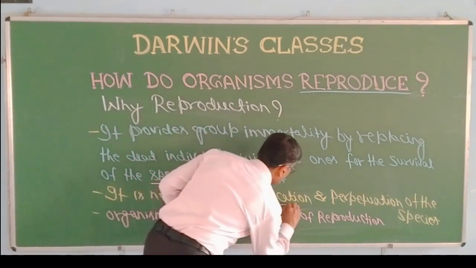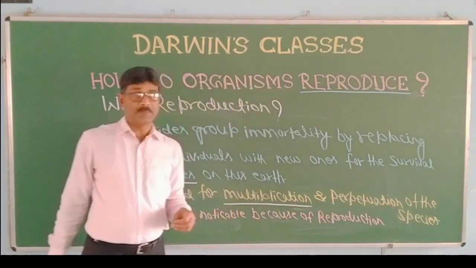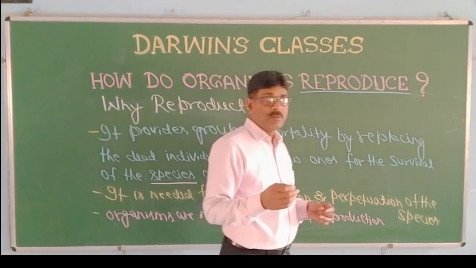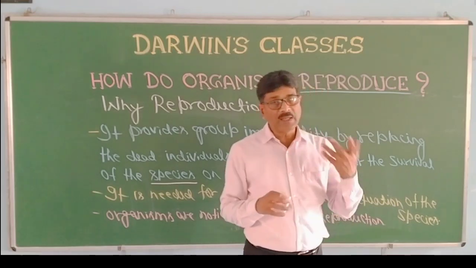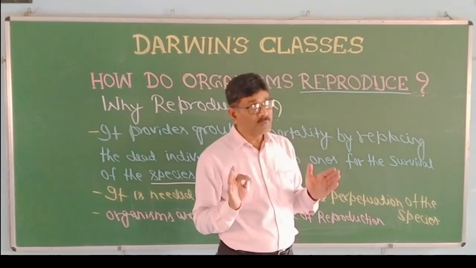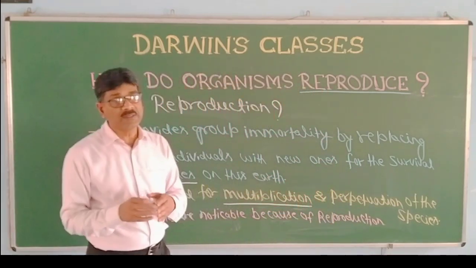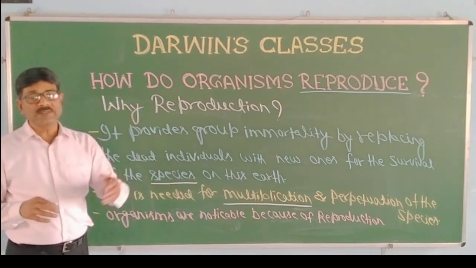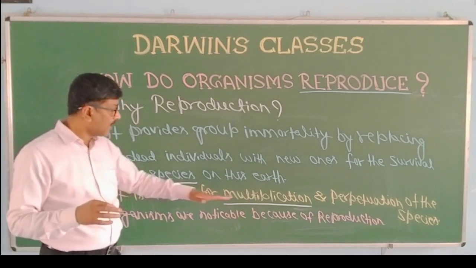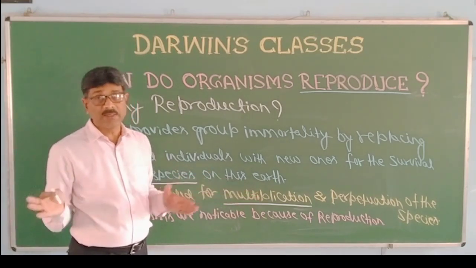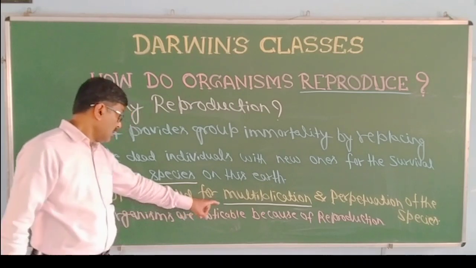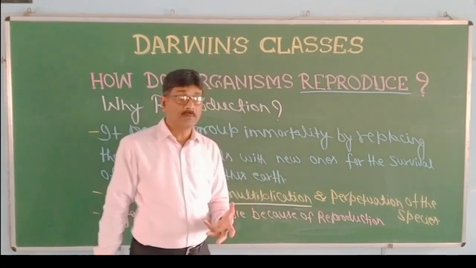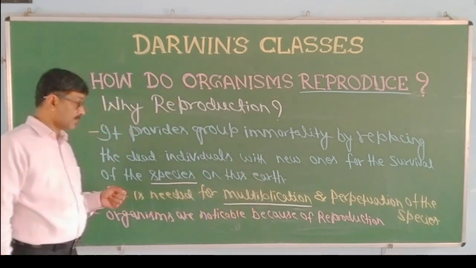Multiplication means they will increase their number. If the number is very few, due to certain natural calamities or diseases, or some reason, then there may be chances that at any time they can disappear, they can vanish. So, reproduction is for multiplication and perpetuation, the continuity of the species.